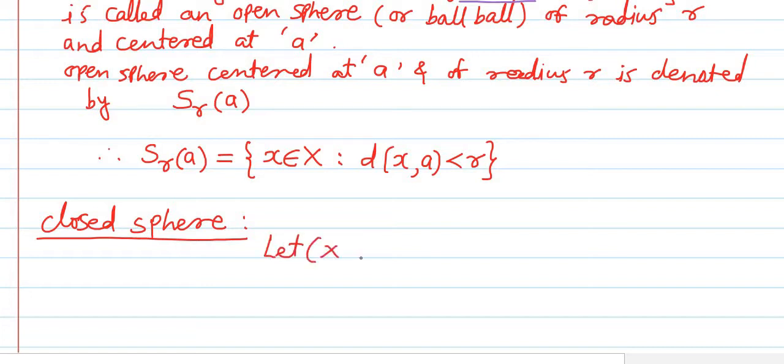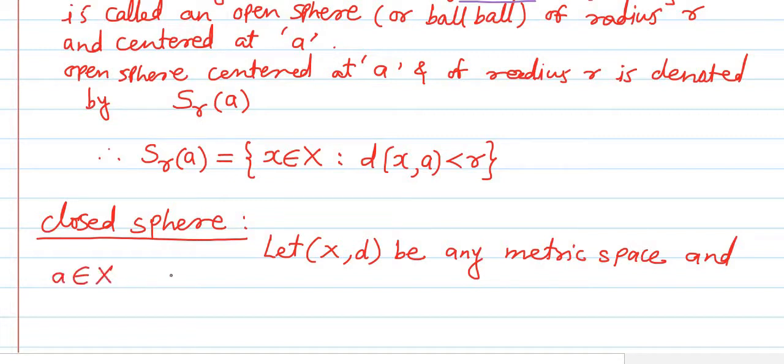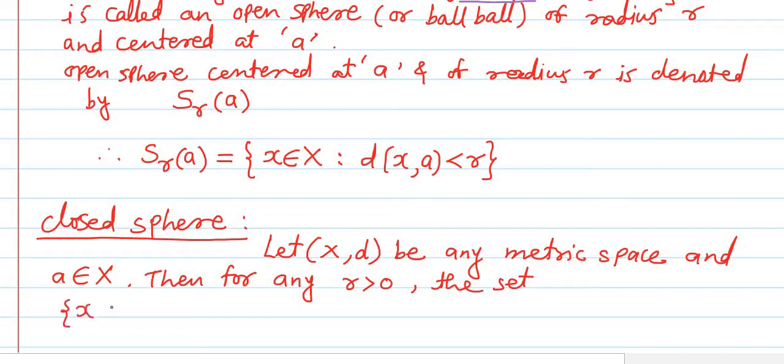Let (X, d) be any metric space, and small a is some one fixed point from the metric space X, that is, a belongs to X. Then for any r greater than 0, r any positive real number, the set of all points small x belonging to capital X such that the distance of point x from the fixed point a is less than or equal to r.